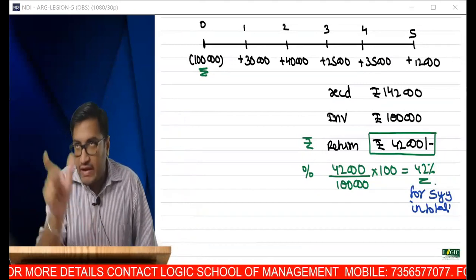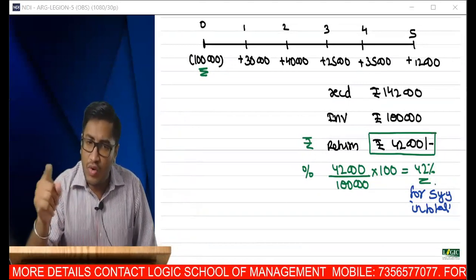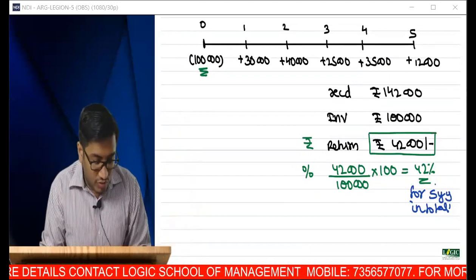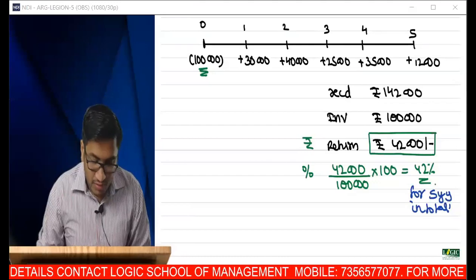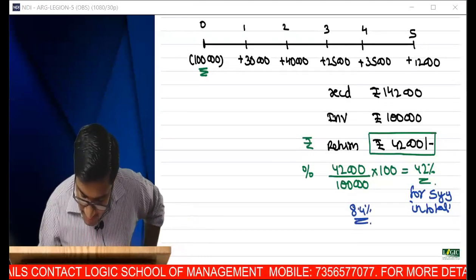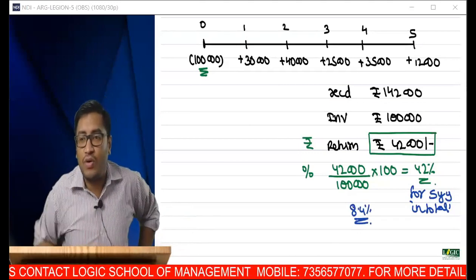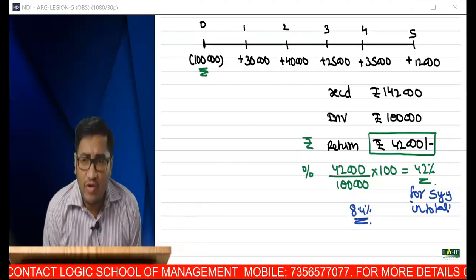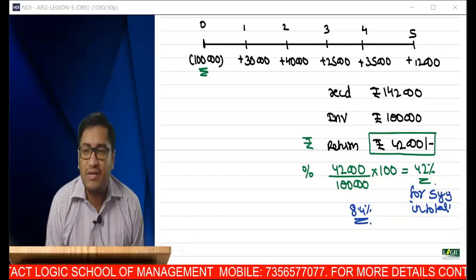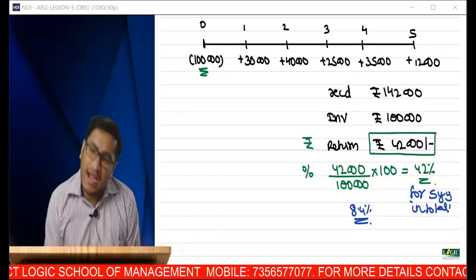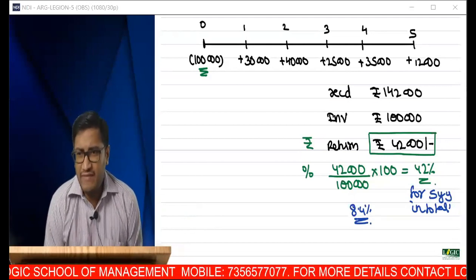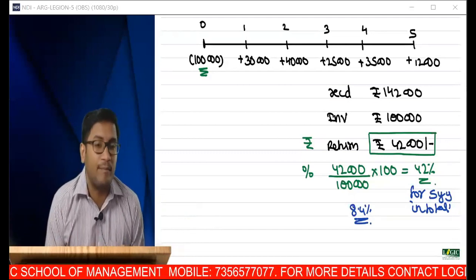So I don't want to say that my return is 42,000 per annum. I want to express it on a per annum basis. So simply, if I say 42,000, 42% divided by 5, that is 8.4. Now there is a problem. This does not take into consideration whatever you have computed right now. You are comparing 42,000 with 1 lakh. You are ignoring time value of money and saying it is a return of 8.4% or 42%. So time value of money is not given importance in this computation.